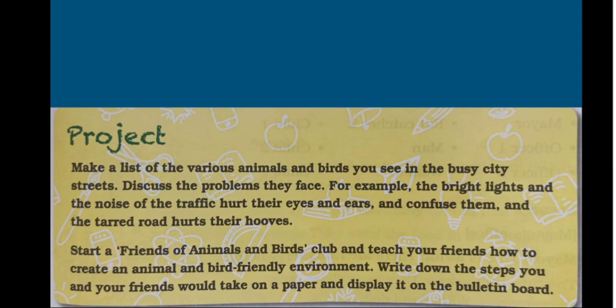So now, as we don't have classes in the school, we cannot form a club or do anything like that. So what you can do is you can just write down. You can paste pictures and write down the difficulties they face. Okay, one or two is enough. You can write about three animals. What are the difficulties they face in the city? Okay, so I just want you to do it.